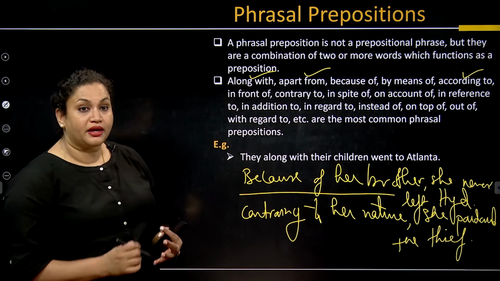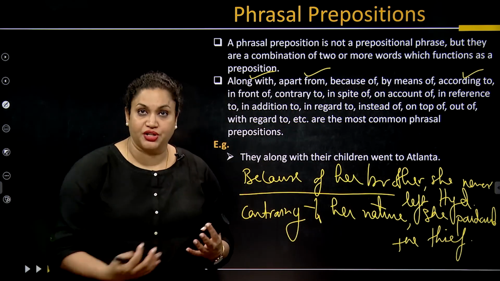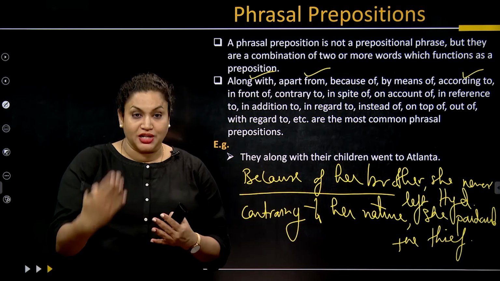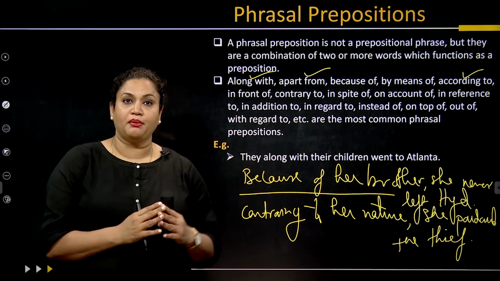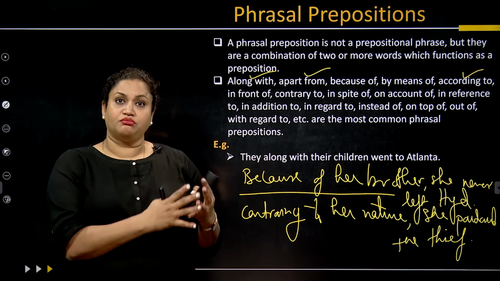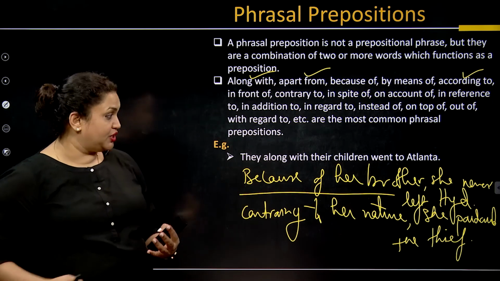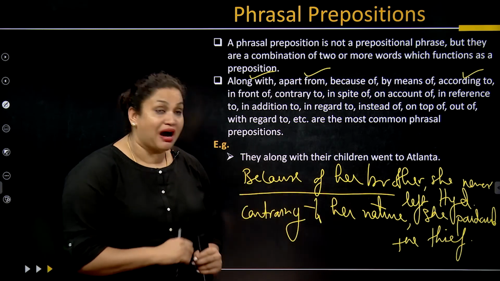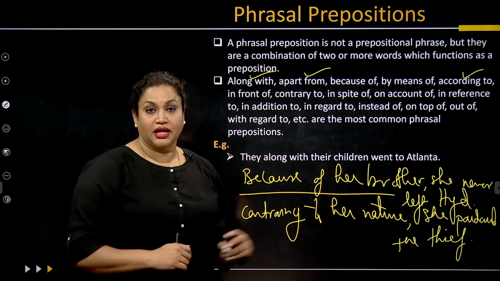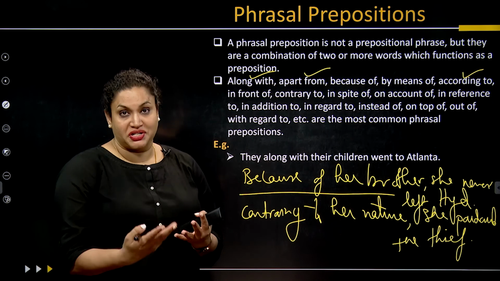Whenever we are using a phrase like contrary to her nature, we are talking about the contradiction, or how unusual it is of her. Contrary to her nature, she pardoned the thief. In this case, we are talking about a contradiction.